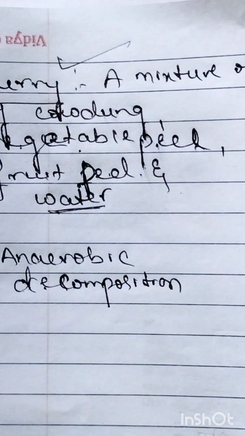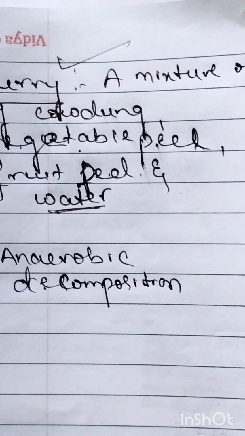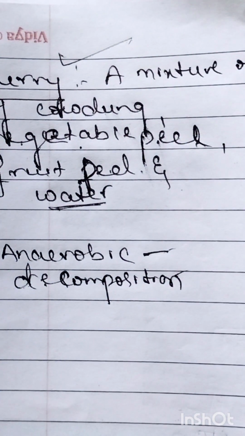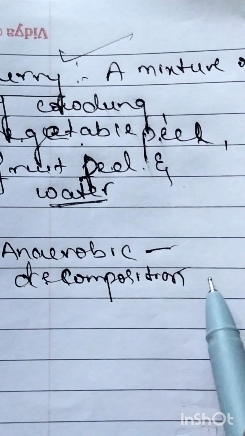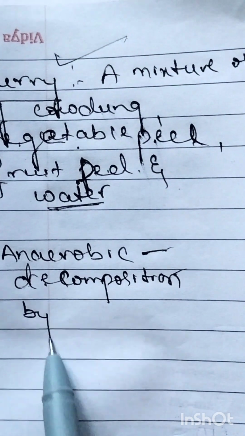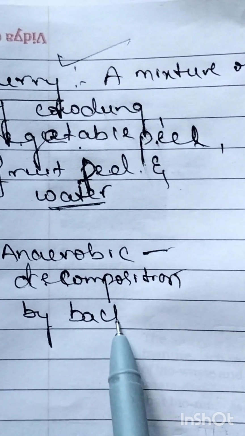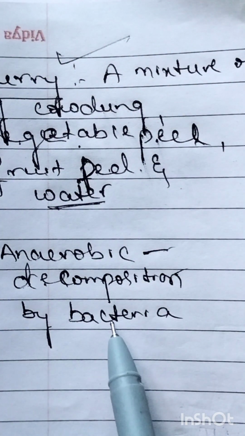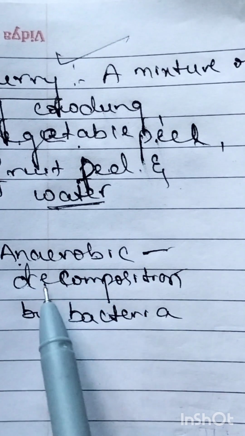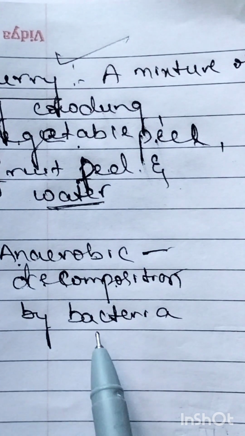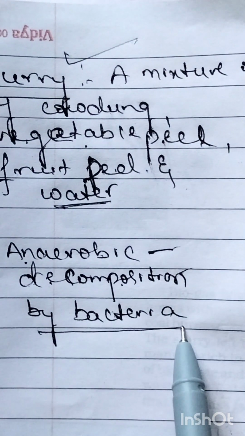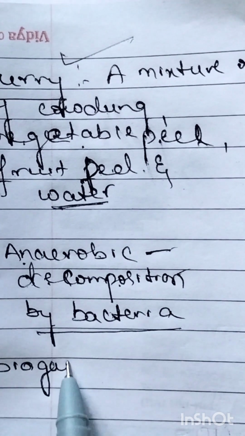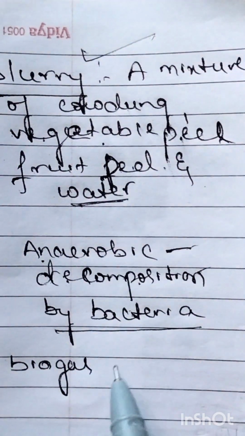When it is made to move into the digester, the slurry undergoes anaerobic decomposition. Who will carry out the anaerobic decomposition? Anaerobic decomposition takes place by bacteria. When bacteria make the slurry undergo anaerobic decomposition, it produces a gas, and that gas is called biogas.